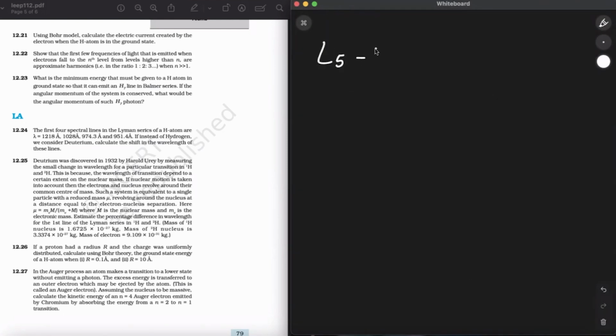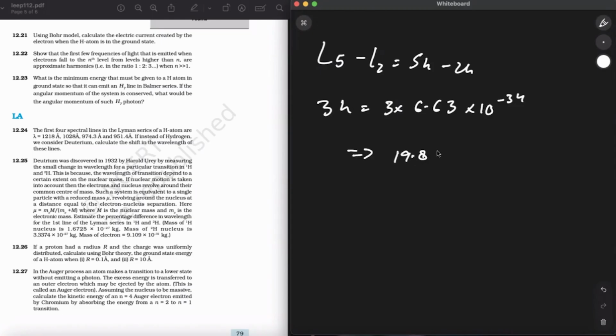So L5 minus L2, 5H minus 2H, it is equal to 3H, will be equal to 3 times 6.63 into 10 raised to the power of minus 34. And now this can be written as 19.89 into 10 raised to the power of minus 34. And the unit for H is what? Kg meter square per second. Okay.